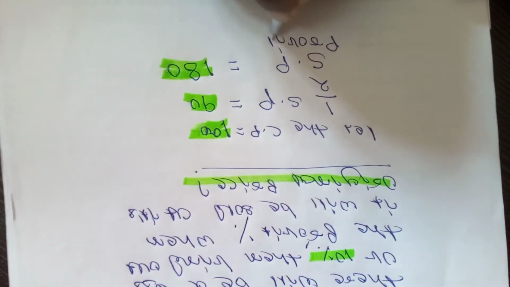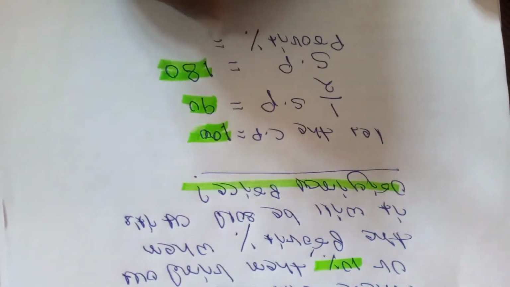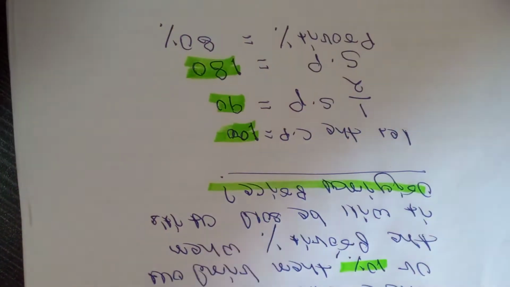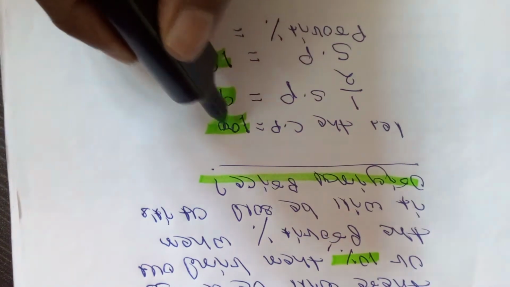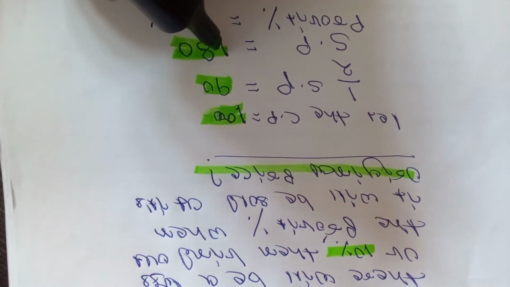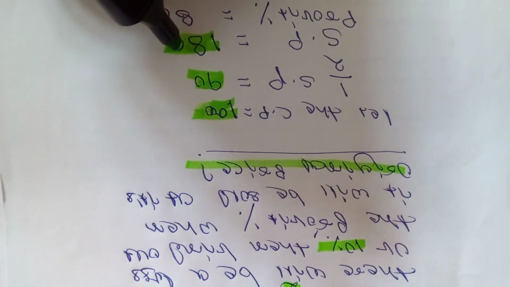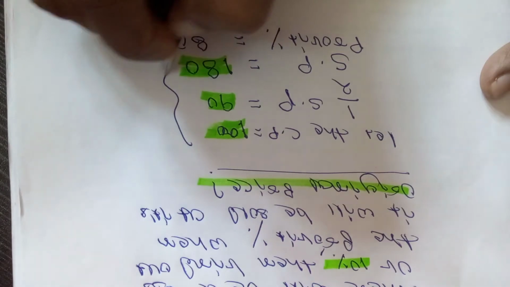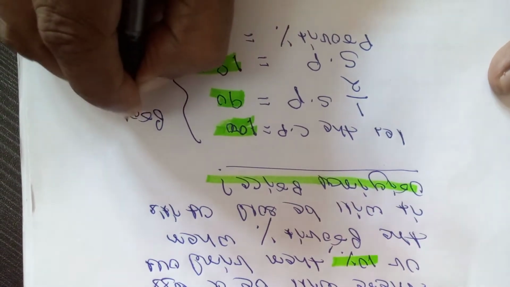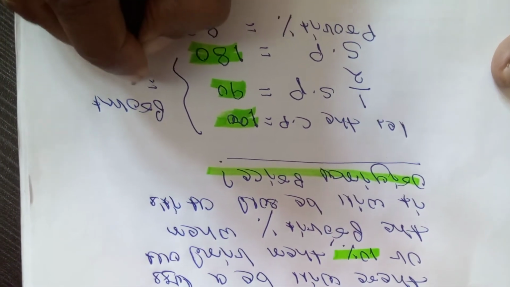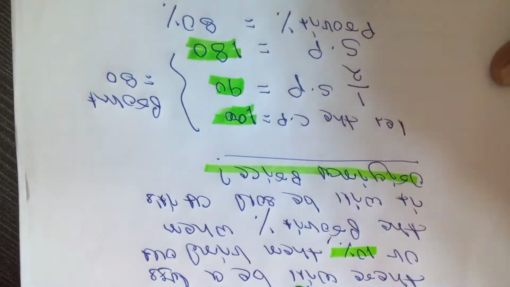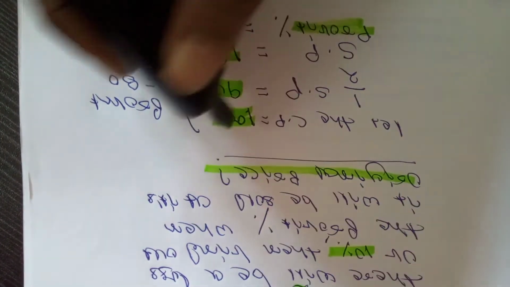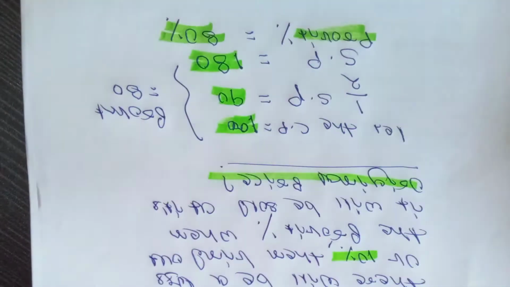Then our motto is to find out the profit percent when the article will be sold at the original price, or at the selling price. Profit percent is equal to 80%. Clearly you purchase the article at rupees 100 and the original selling price is rupees 180.